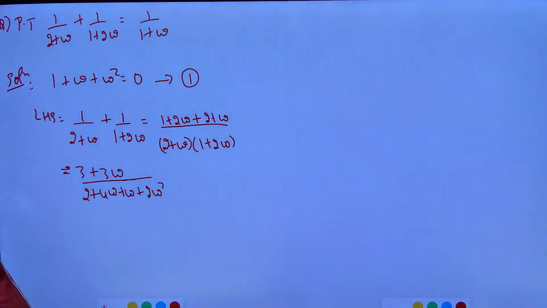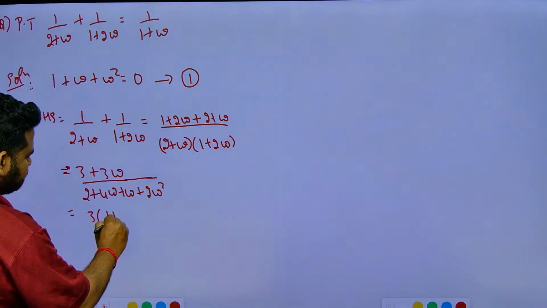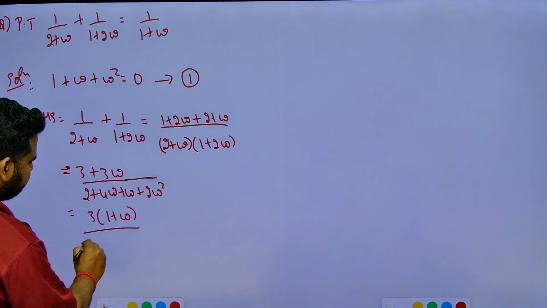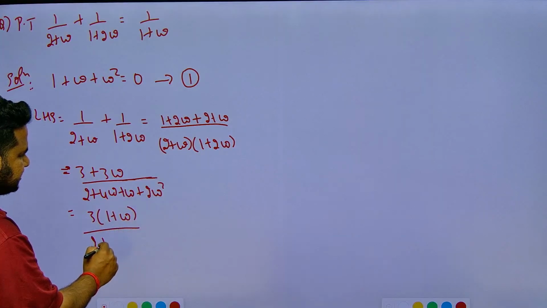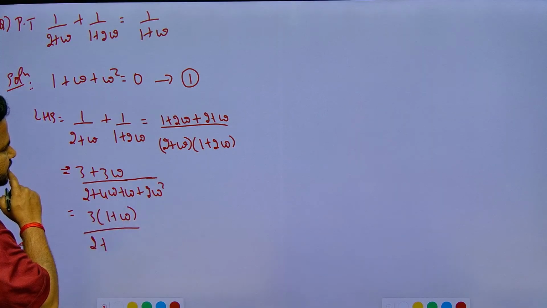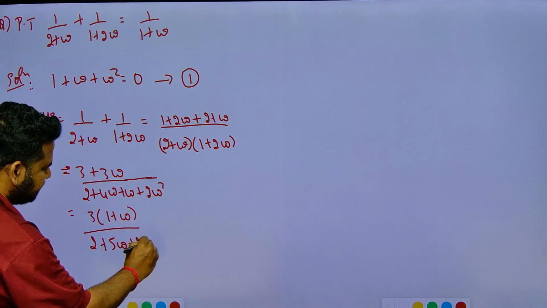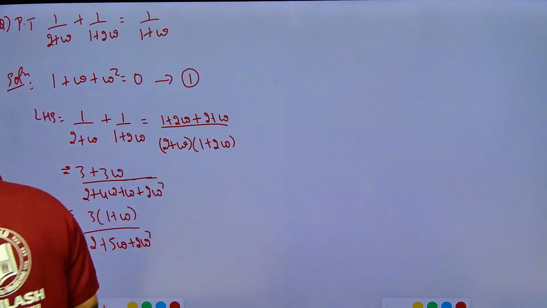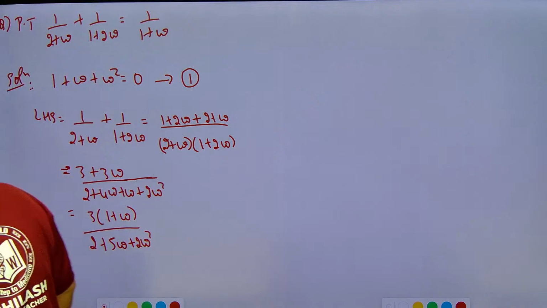Correct, I will be having 2 omega square. So this I will be having as 3 into 1 plus omega divided by 2 plus 4 omega plus omega, which is nothing but equal to 5 omega plus 2 omega square. Plus 2 omega square, this is what I am having.